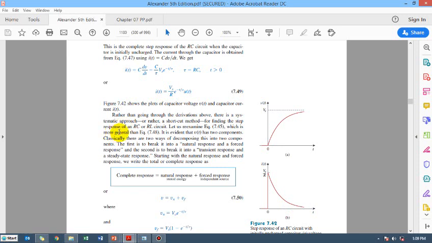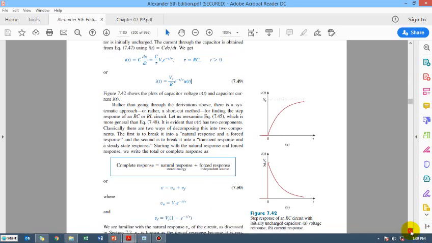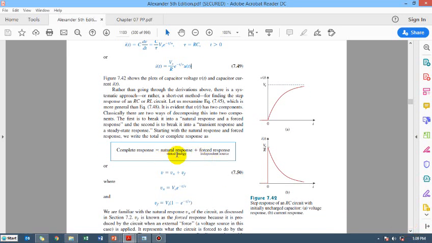Okay, so now there are two ways of dividing the complete response of this RC and RL networks. The complete response comprises two parts: the natural response and the forced response. Natural response is the response due to the initial voltage, the initial energy stored in the capacitor, that is half C V naught squared.